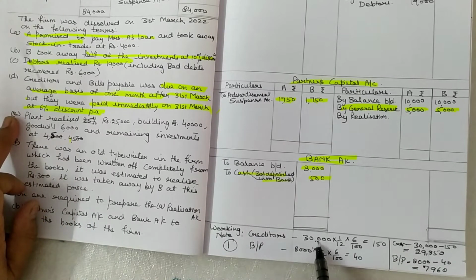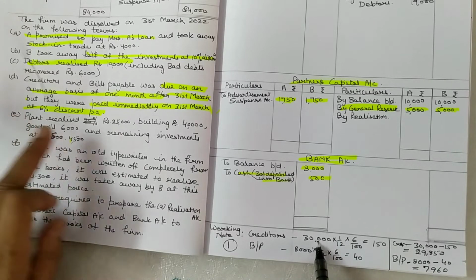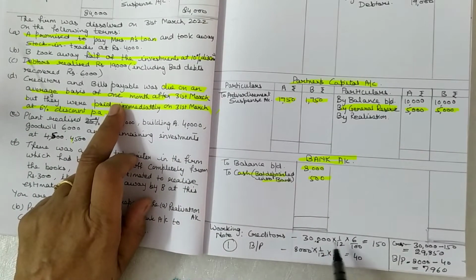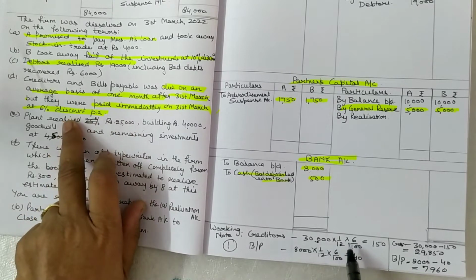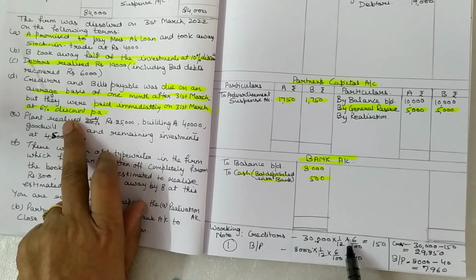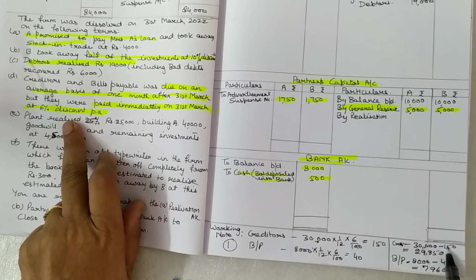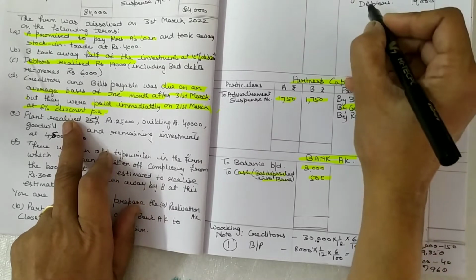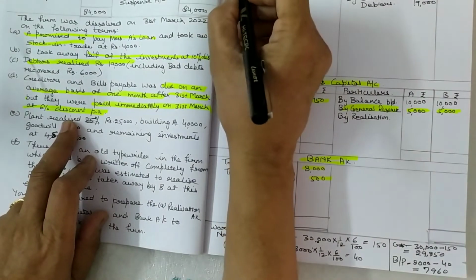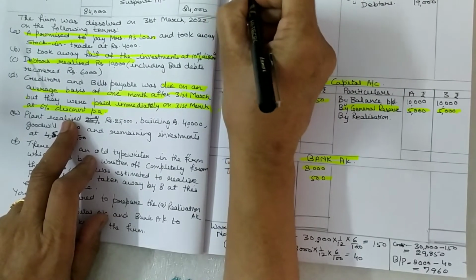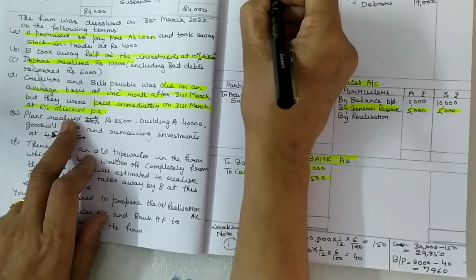Creditors are of rupees 30,000, and on an average of 1 month, so you have to take 1 by 12. 6% is the rate of discount, so into 6 by 100. So it comes to 150. Total creditors are 30,000, 150 is the amount of discount, so total you have to pay 29,850. So you have to write here, to bank, creditors.